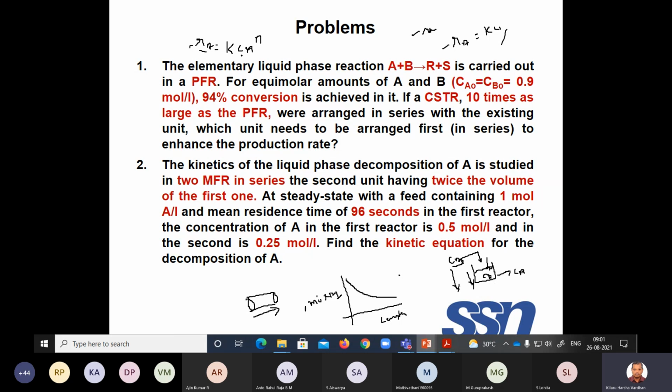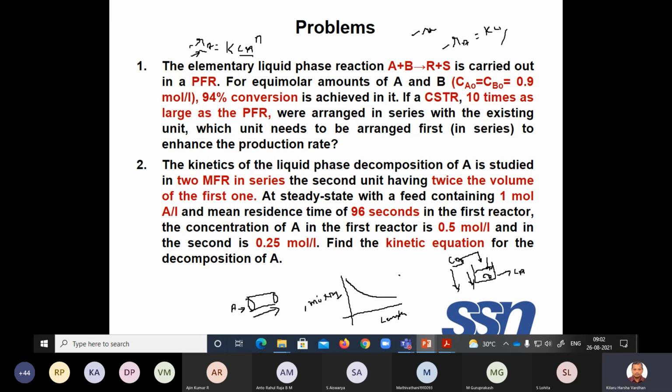So the rate changes with your concentration. High concentration, high will be the rate. Low concentration, low will be the rate. Therefore, in PFR the concentration of A is very high because it is slowly decreasing. There is no mixing, so A stays high, therefore the reaction rate will be higher, and therefore your conversion also will be higher.